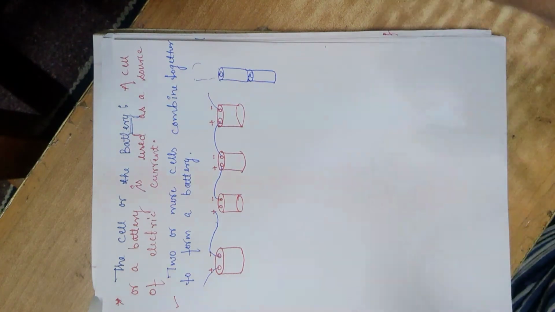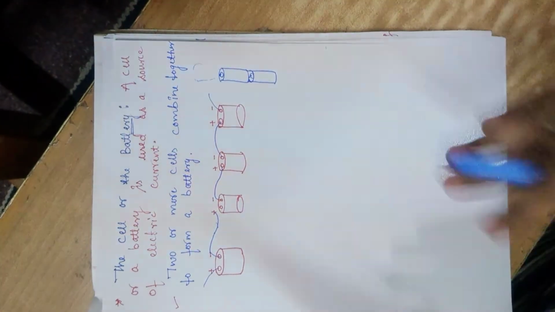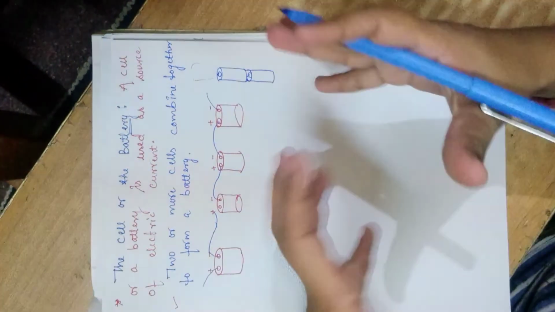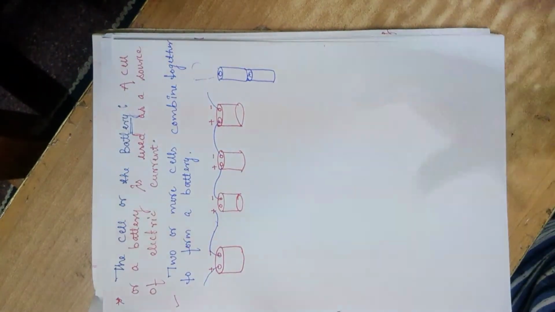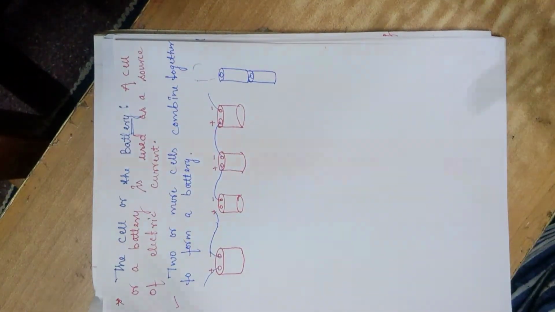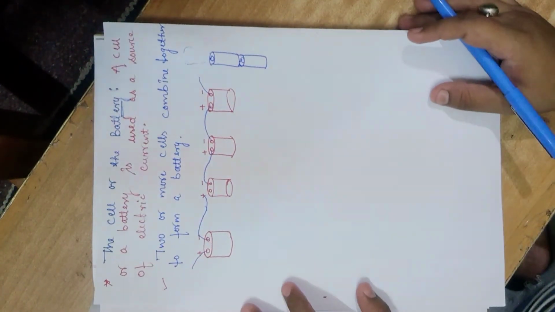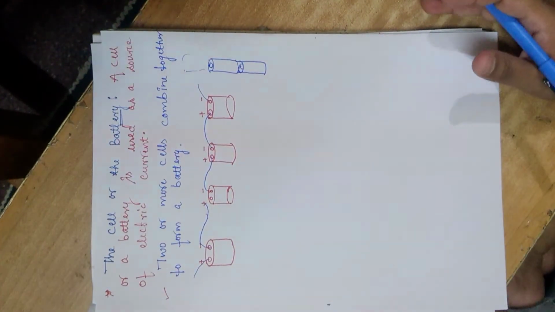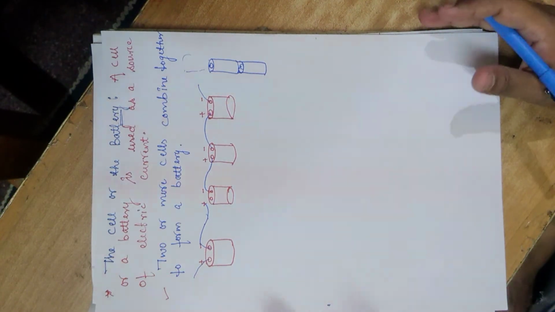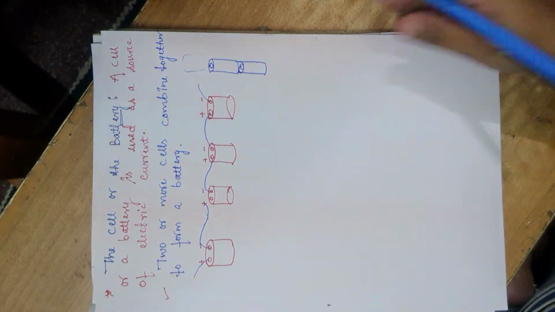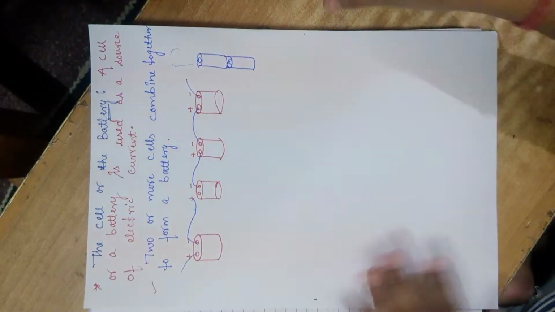So what happens is we have 2 terminals in a cell. What we do is that we just join the positive terminal of the one cell to the negative terminal of the other cell, and in this way we just form a battery by joining the cells all together. Okay, so this very cell or battery is a source of electrical energy or electric current in an electric circuit. So now this brings us to the next